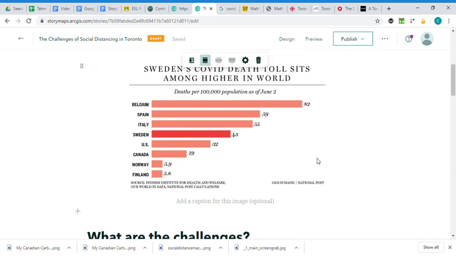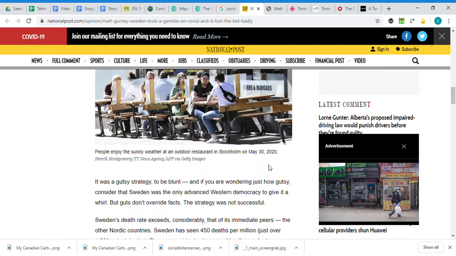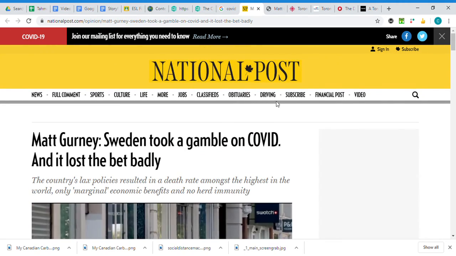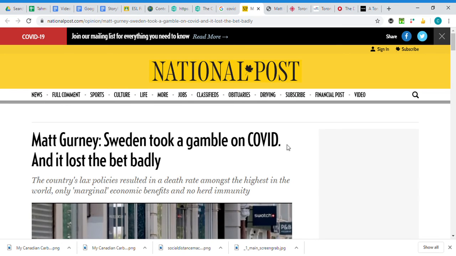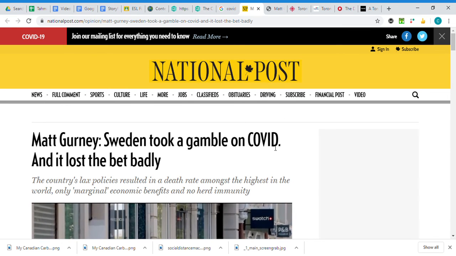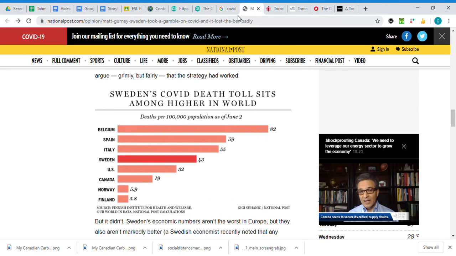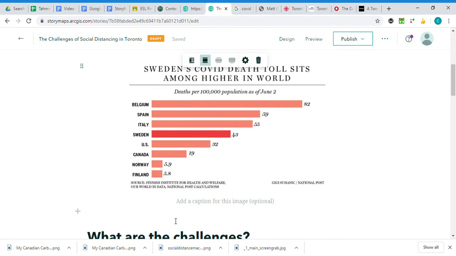Now, this would be a very important graph to give some sort of caption, which is just a fancy word for putting one sentence underneath that explains why I'm choosing this graph. I also made sure that this was from a credible site. I know the National Post is a newspaper. I can trust that they're not just making up information. So I made sure it wasn't from somebody's blog. It wasn't from a site that's just making up information. So I'm going to go back to my story map and I'm going to add a caption.